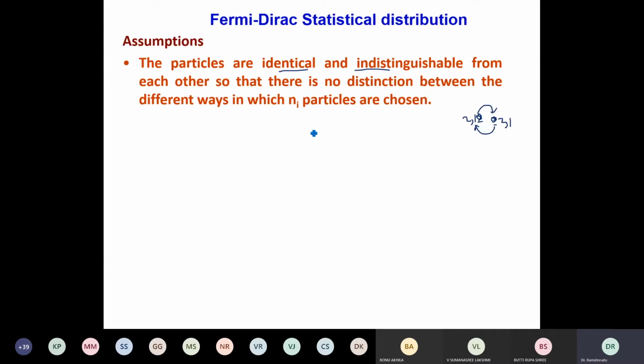And how these particles are arranged in different energy levels, we have to see it. To see this, I am taking some groups of particles. Say this is group 1. I take group 2 and I'll take group 3 and so on. There may be n number of groups, something like this. There are many number of groups like this.